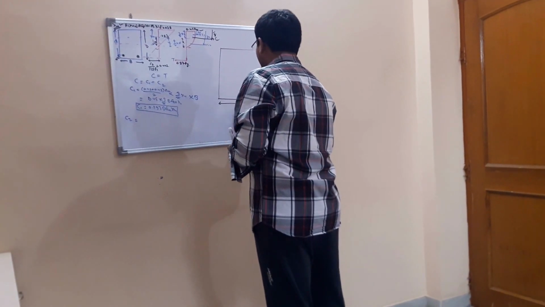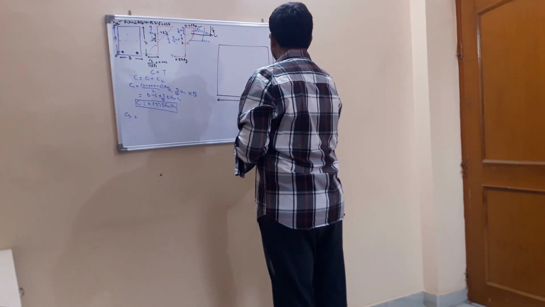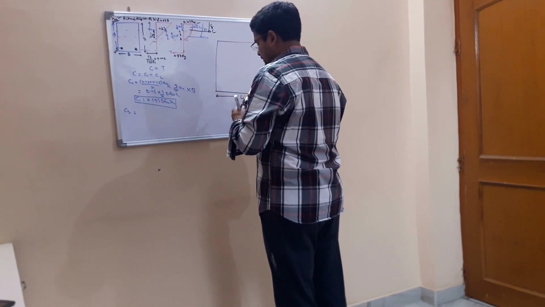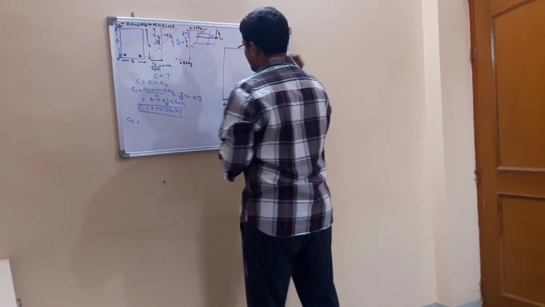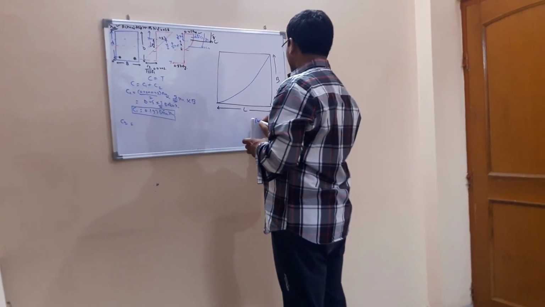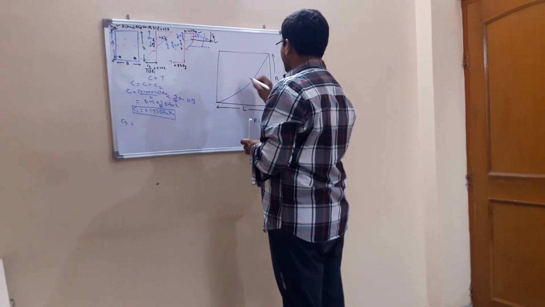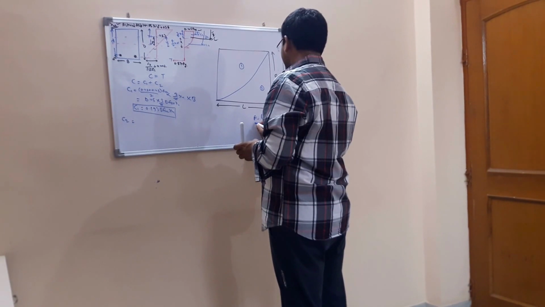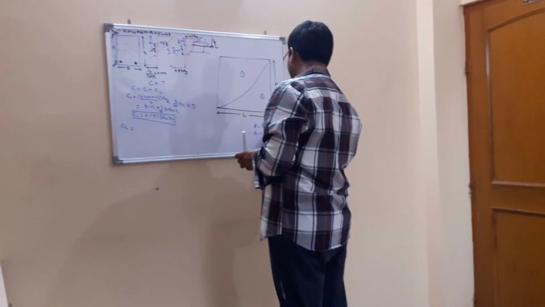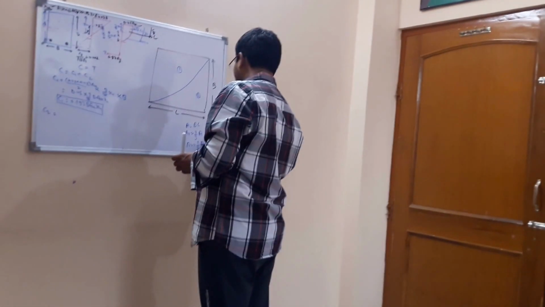If this is L, this is B, and this is our parabola. Take total area as B into L. Assume this is 1, this is 2. So A1 will be 2/3 of A, whereas A2 will be 1/3 of A.